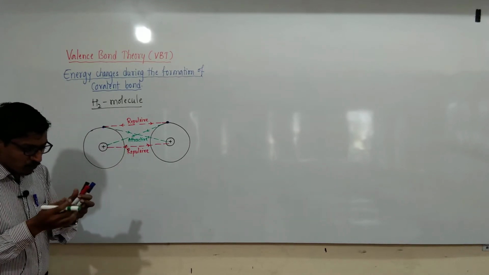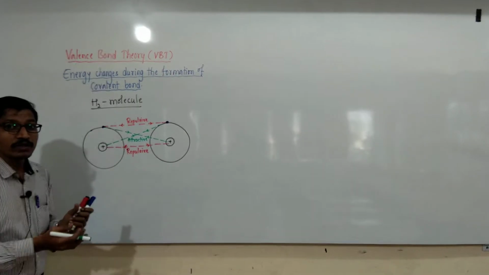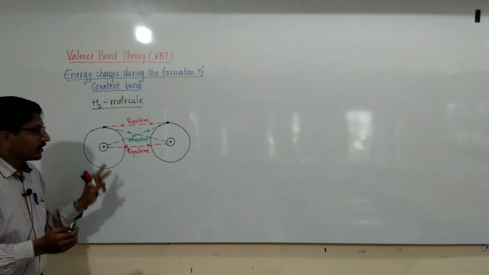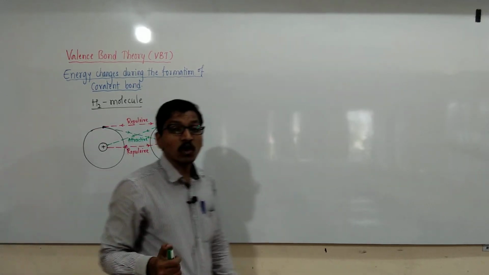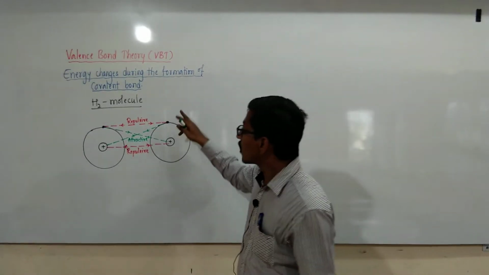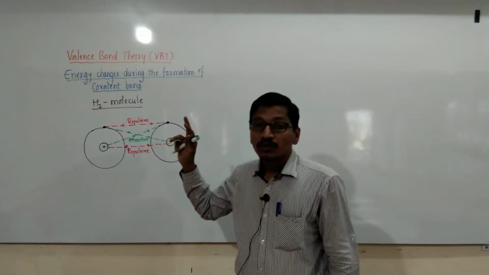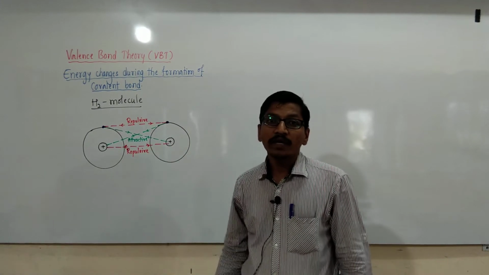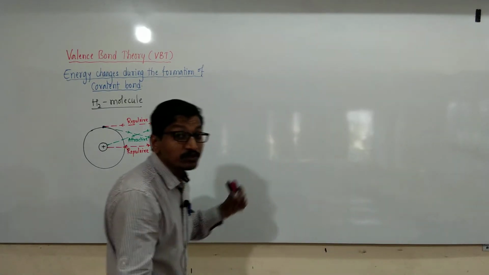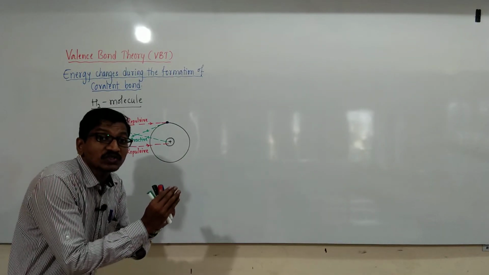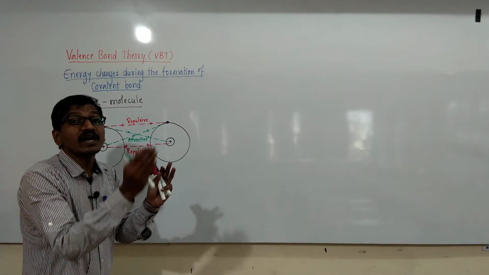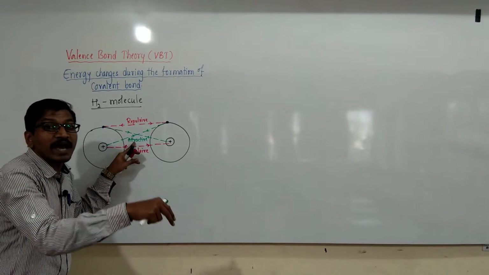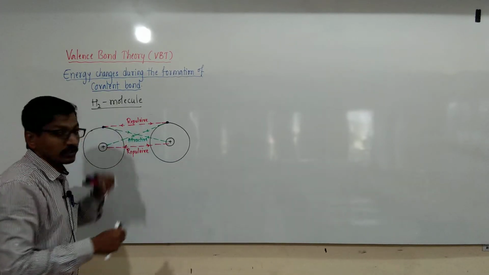These two types of forces are involved during the formation of bond, and the formation of hydrogen molecule by covalent bond is experimentally observed, and the attractive forces are more predominant than the repulsive forces, which decreases the energy and stabilizes to form a H2 molecule.